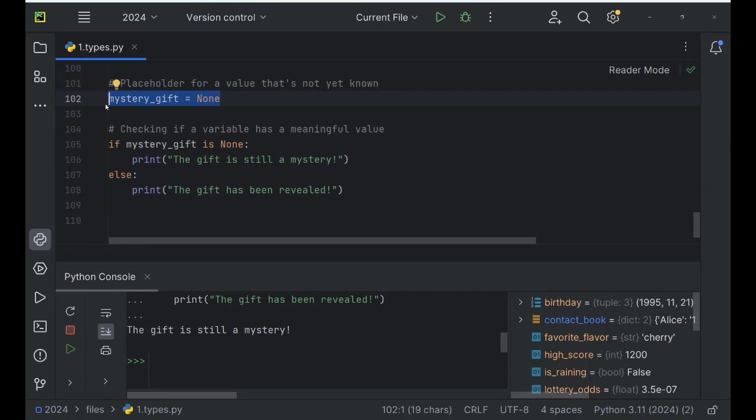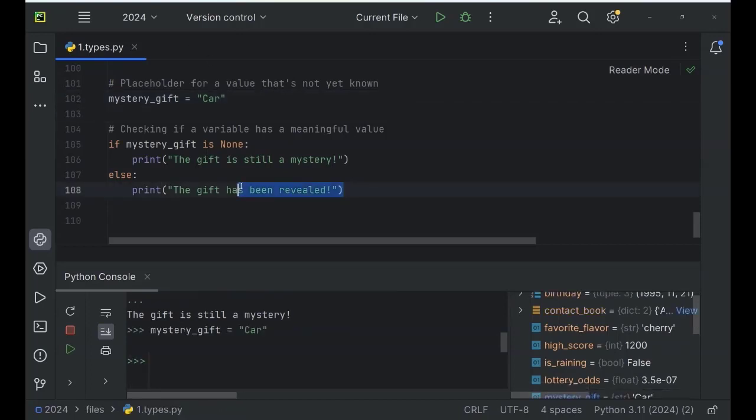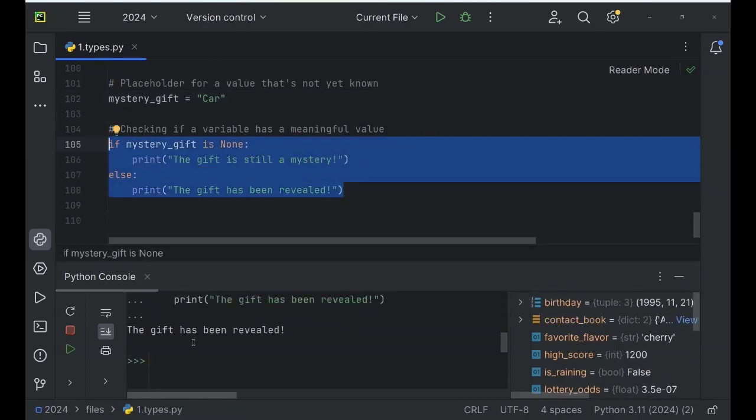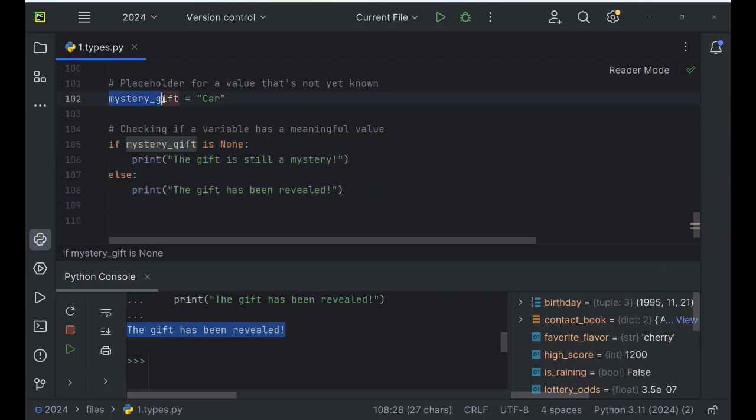If we change it to car, for example, and run the code again, as you can see, the gift has been revealed, because now we know the value of this variable, Mr. Gift. It's a car.